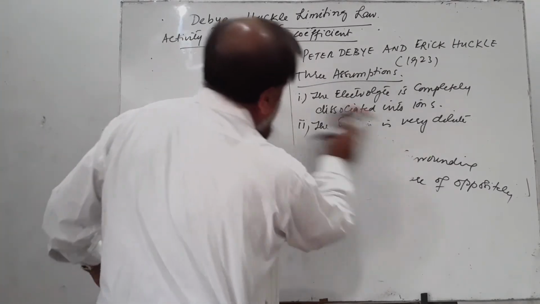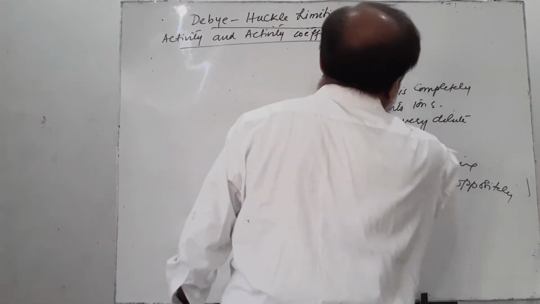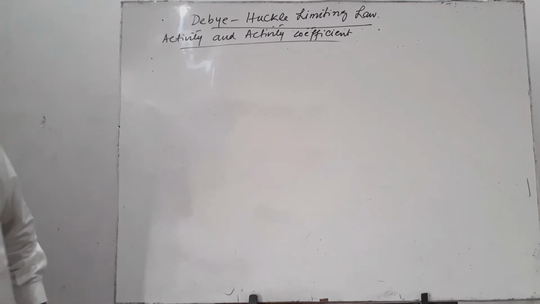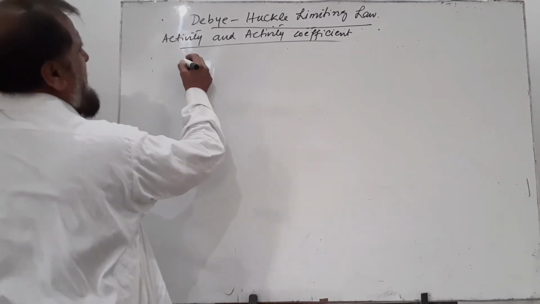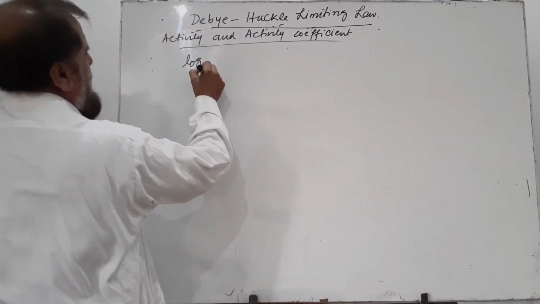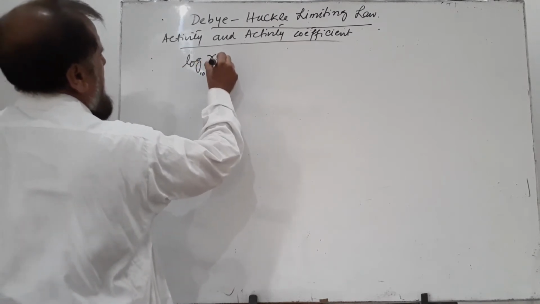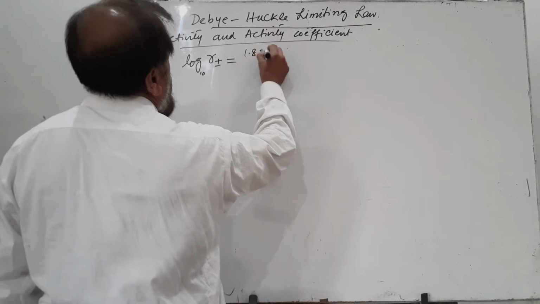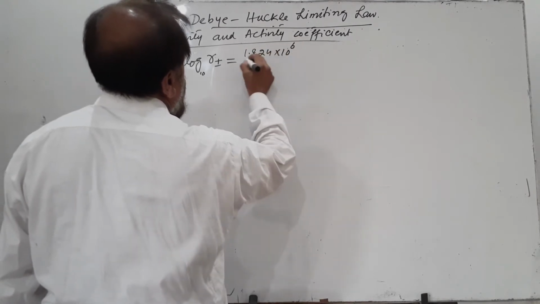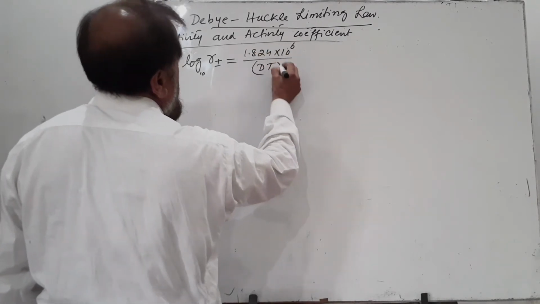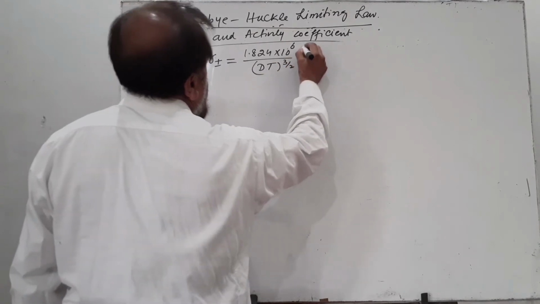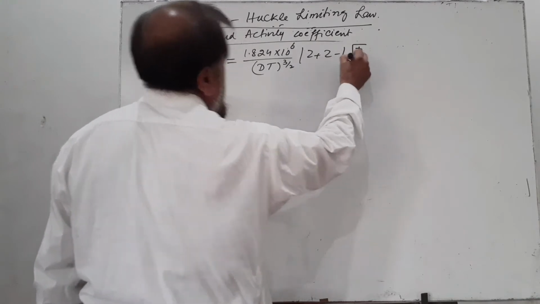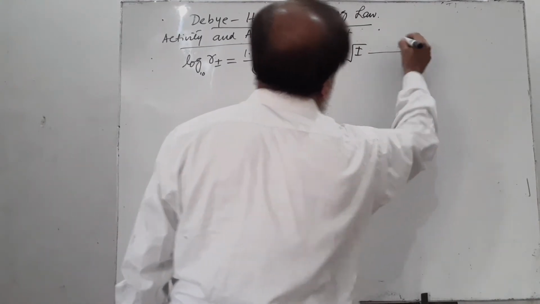Now, according to Debye-Huckel limiting law, the mean ionic activity coefficient of the electrolyte can be determined by the following mathematical equation. Log to the base 10 of gamma plus-minus is equal to minus 1.824 times 10 raised to power 6 divided by (DT) raised to power 3/2, times z plus z minus, times under root I, equation number 1.